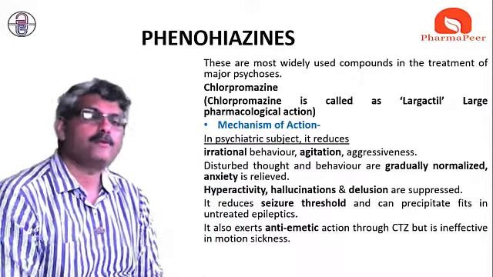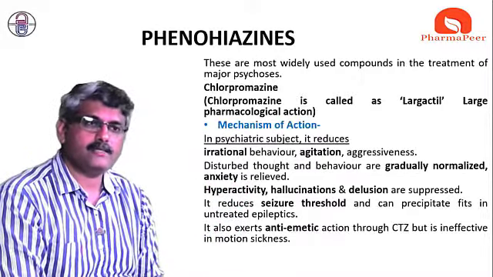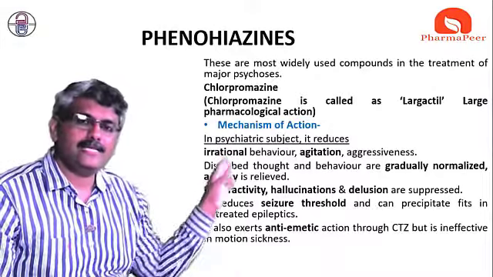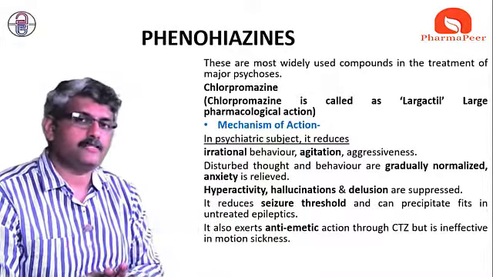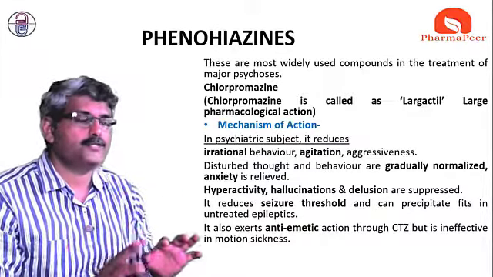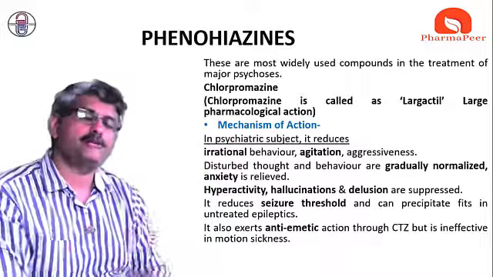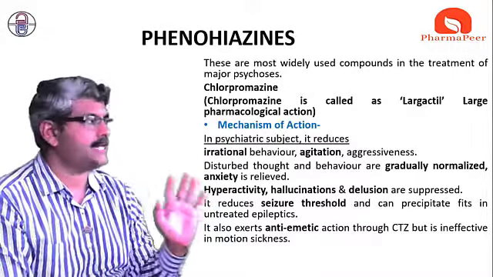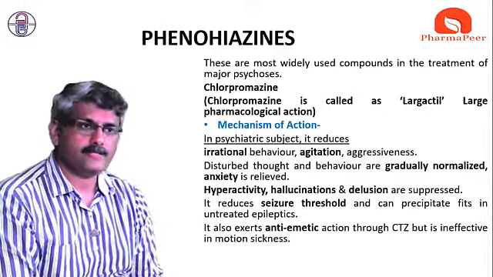These are very common with psychosis, and with chlorpromazine, all these symptoms are subsided and reduced, and because of that, chlorpromazine is majorly used in treatment of psychosis. This is the most important mechanism of action of the phenothiazine.